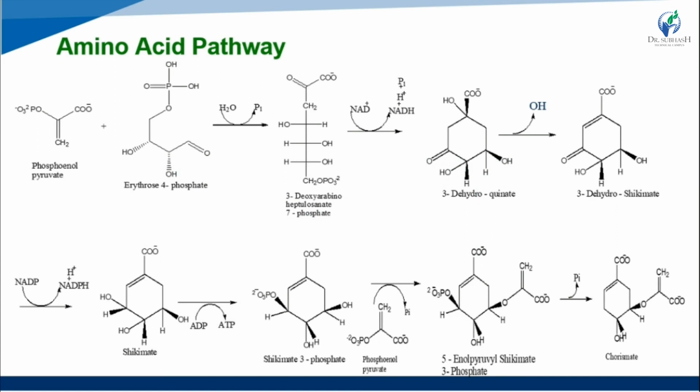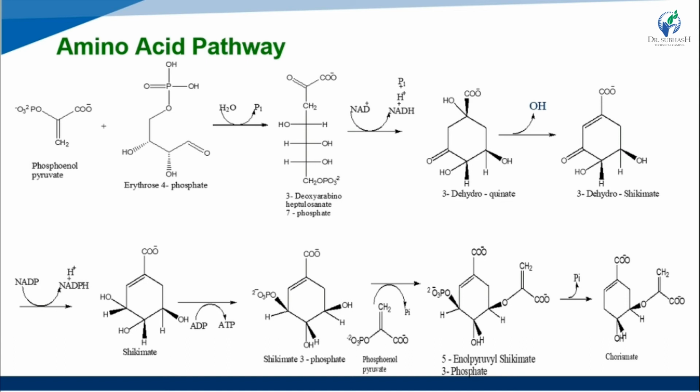So first, phosphoenol pyruvate plus erythrose phosphate are combined, with one peptide bond, that is a planar bond, and also having an ionic charge, okay.